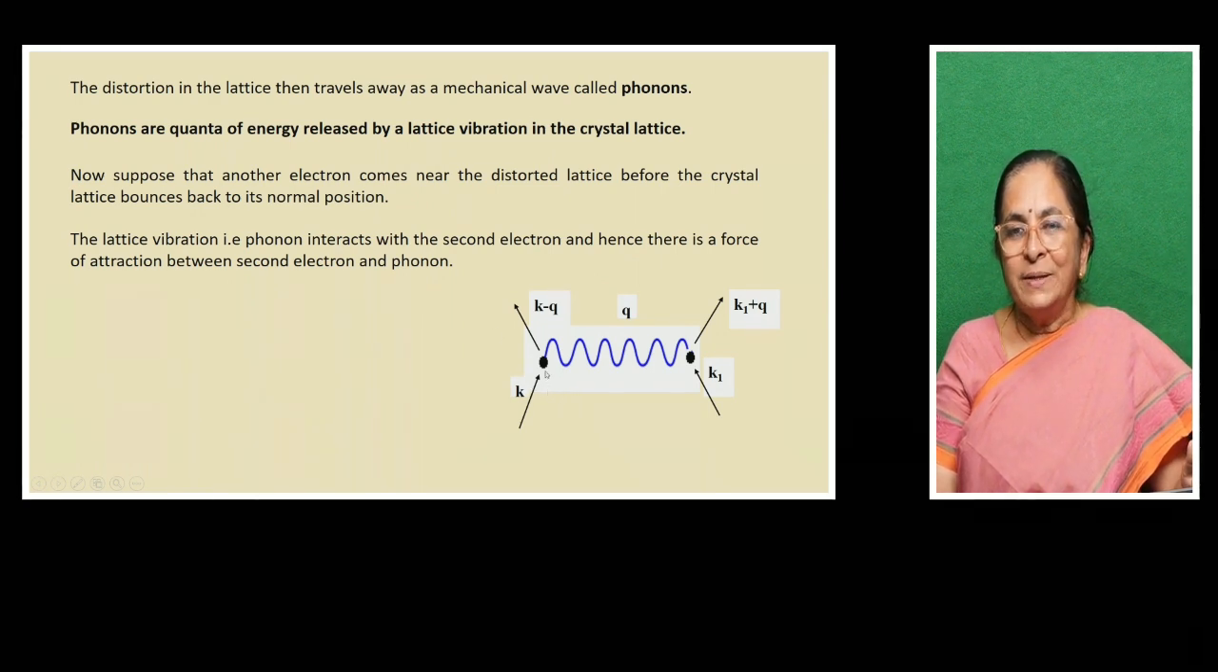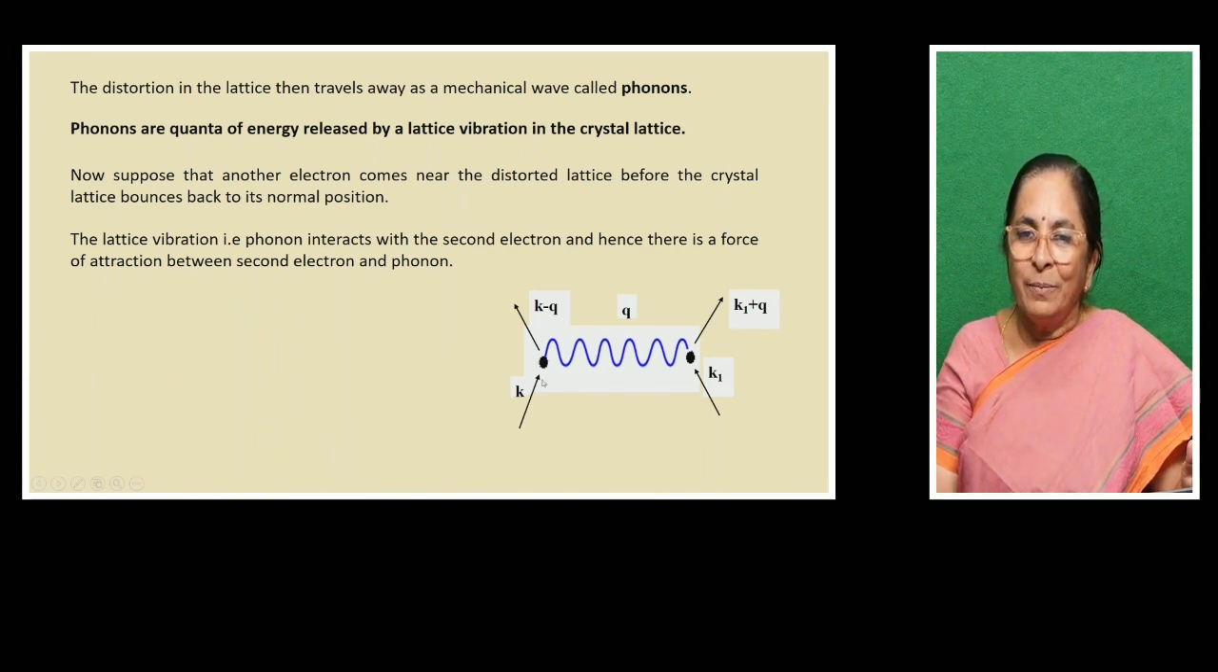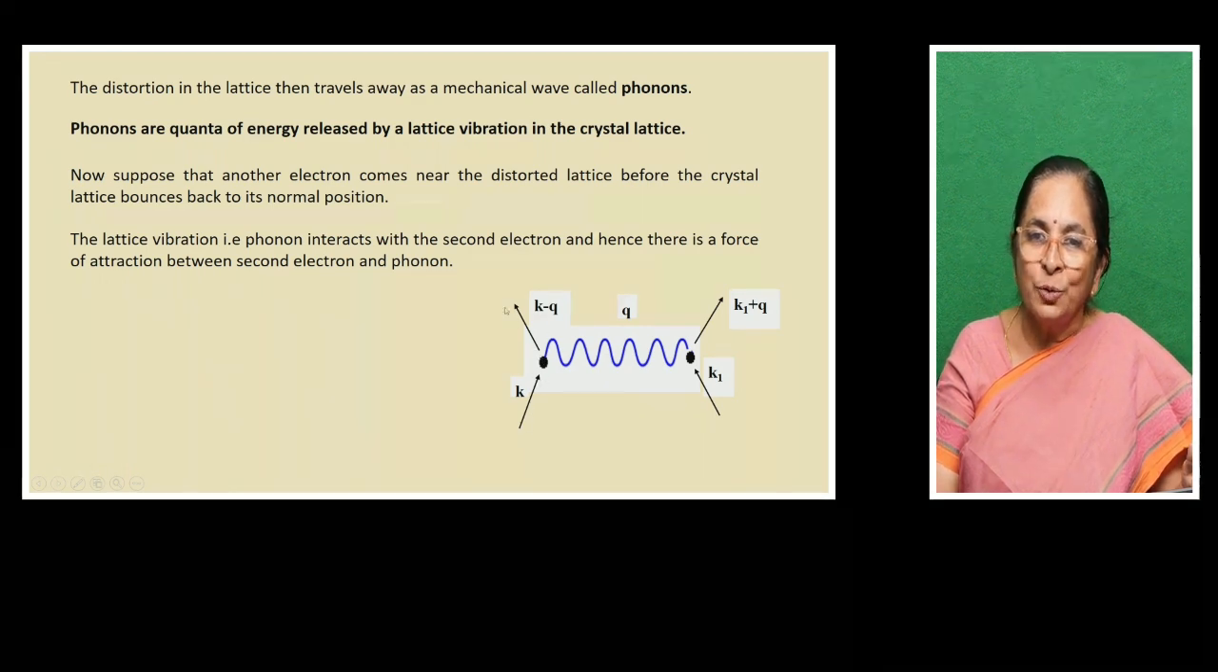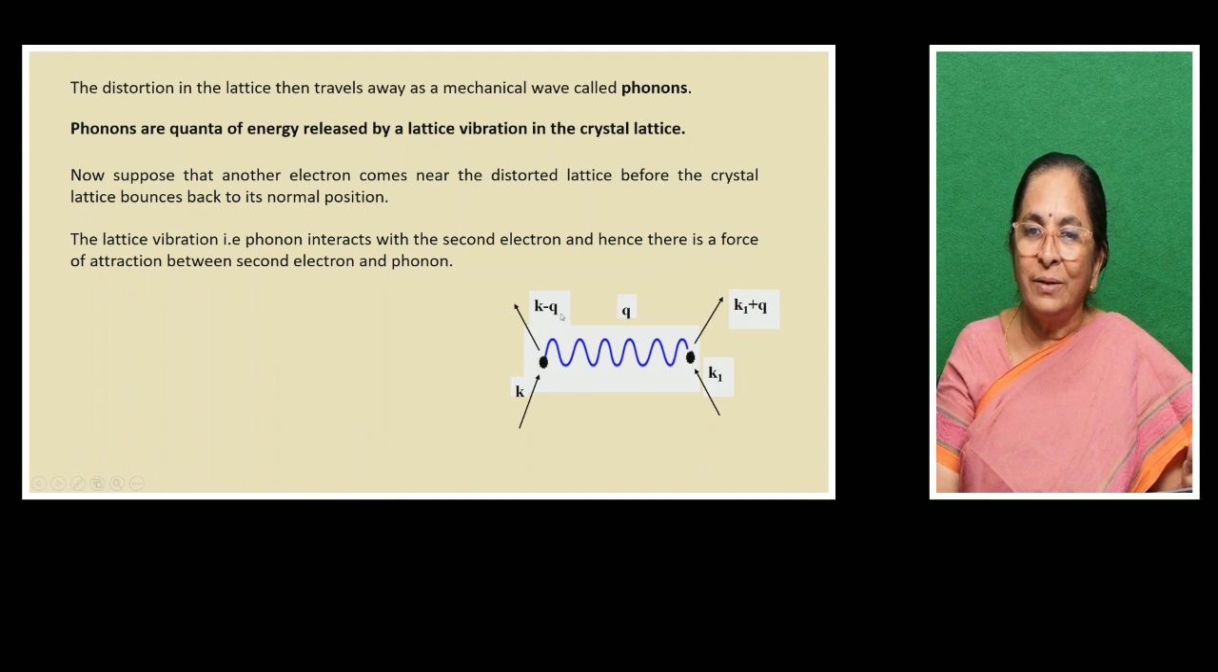Some distortion has taken place. That electron, while moving closer to the ion in the crystal lattice, causes some distortion, so the electron is changing its direction. It is going away like this with the wave vector K minus Q. That means this quanta of energy, Q, is given out in the crystal due to this lattice distortion. This quanta of energy will travel in the form of a wave in the crystal lattice.